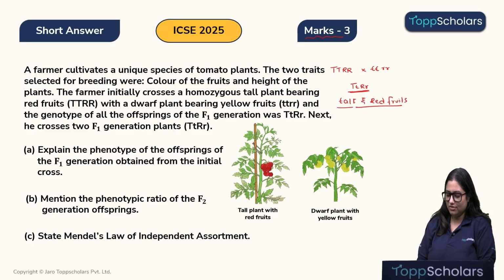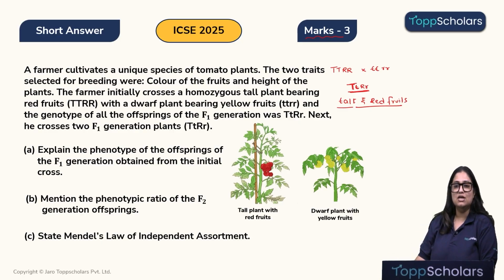In this case, children, we are getting one dominant allele and one recessive allele for the height of the plant. Always the dominant allele wins the fight. Anybody who is dominant will win the fight and things will go as per them, right? So, when we talk about the gene of the height of the plant, the dominant allele is the tall allele. So, even when there is a recessive allele present, it will not be expressed. Only the dominant allele will be expressed and therefore the plant will be tall.